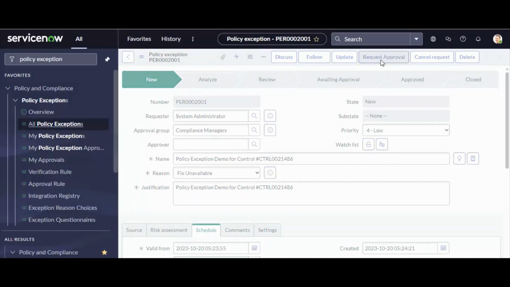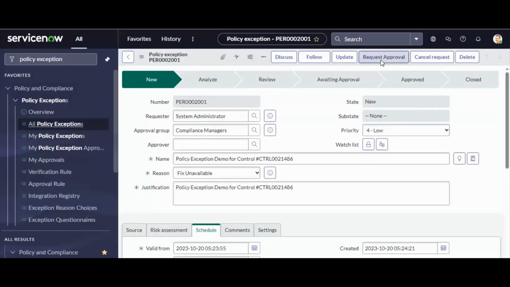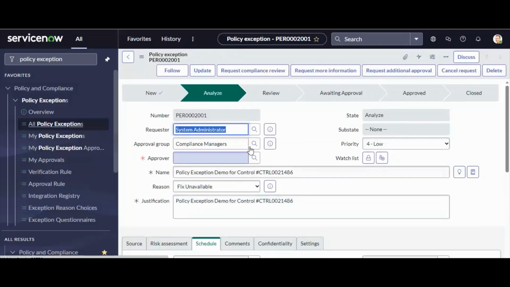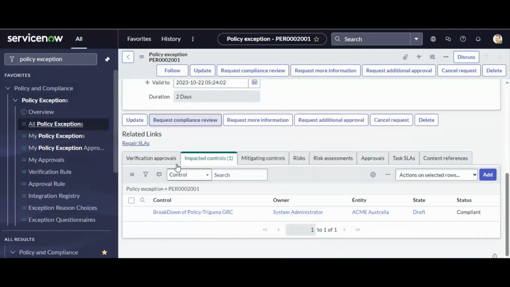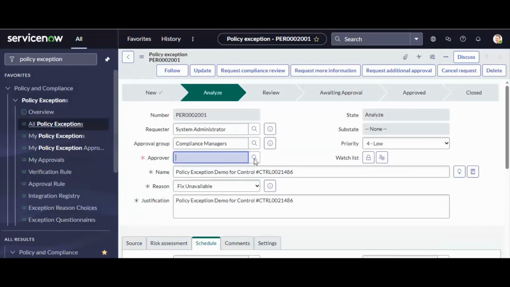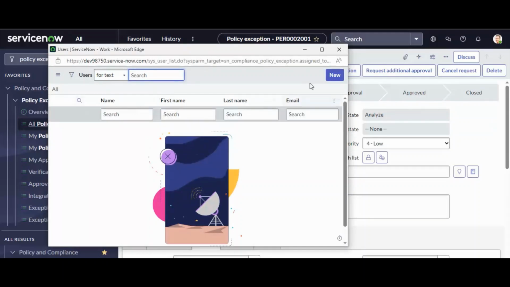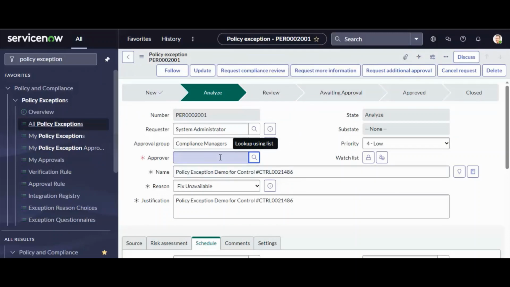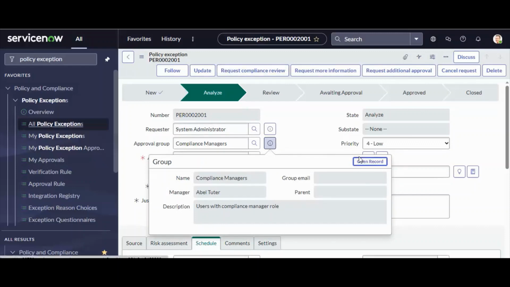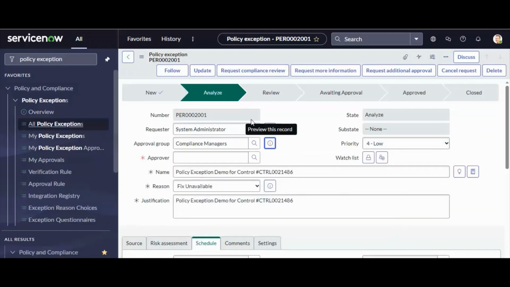The next stage will be the request approval. Once I click on request approval, it will go to the approval state, and here we need to select the approval. The approval group is automatically populated because an assignment rule is running behind it. Let's say I am selecting one approval. There is no approval showing here. Just a minute, I don't think this assignment group has approvers, but let me check it.